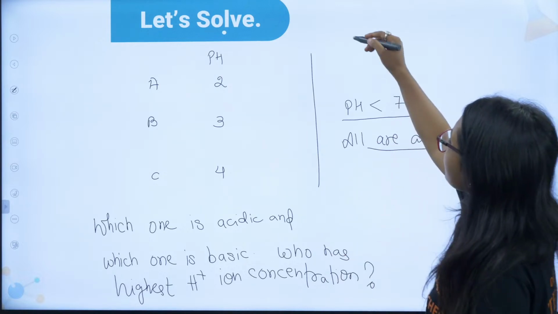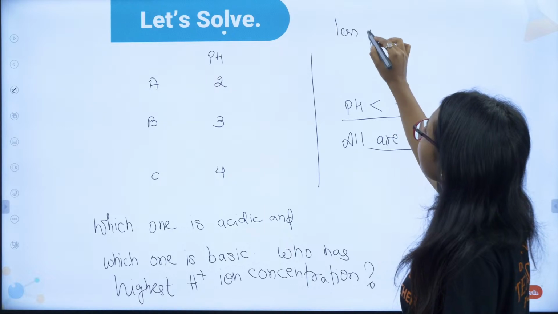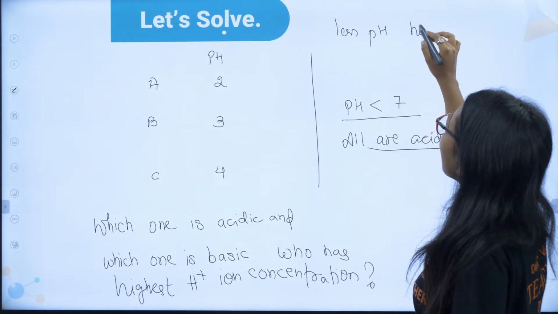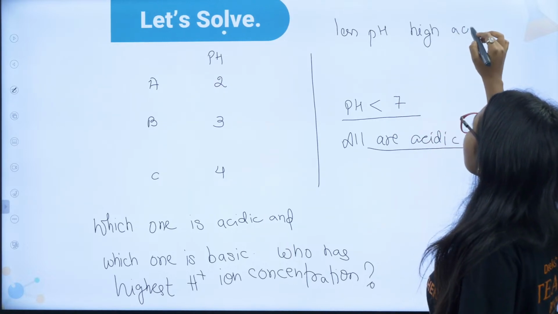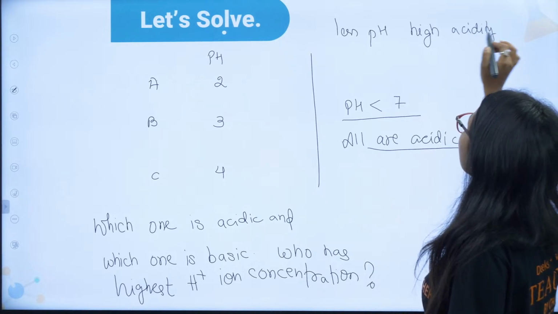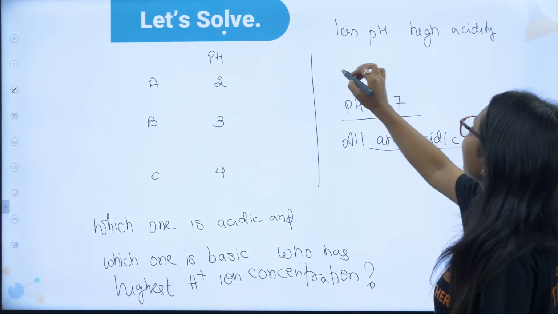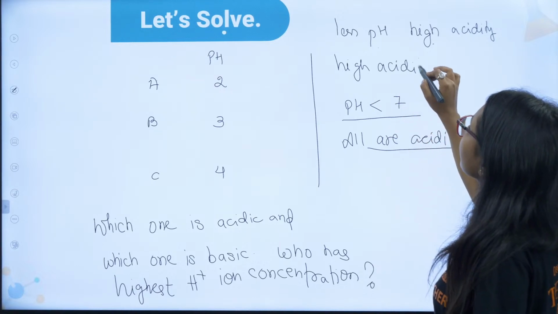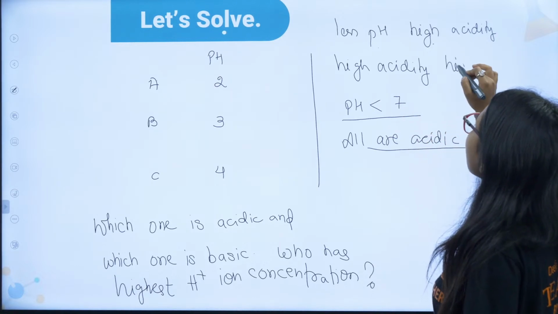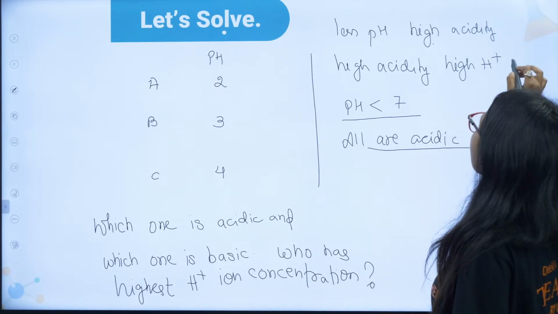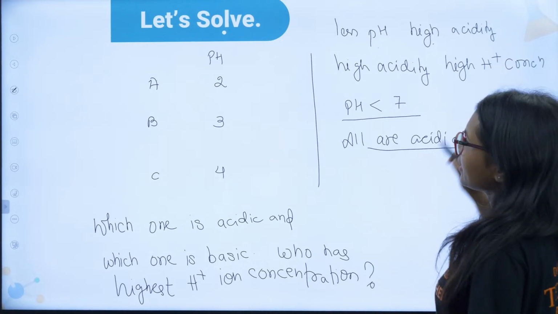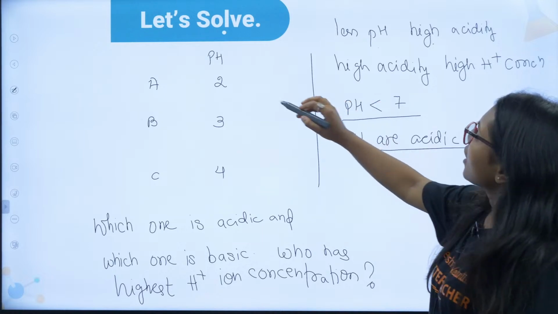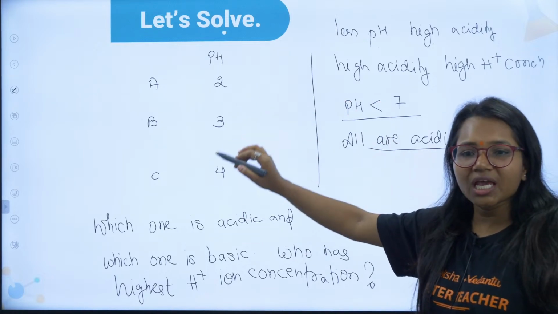Yes, you guys know that. Less pH value, high acidity. What is the meaning of high acidity? High acidity means high H+ concentration. So, who has the least pH here?